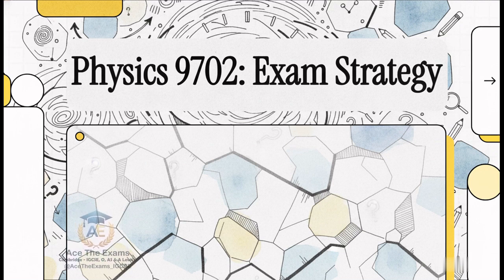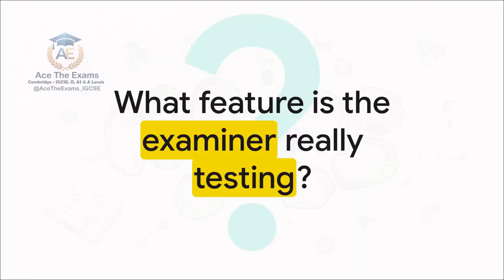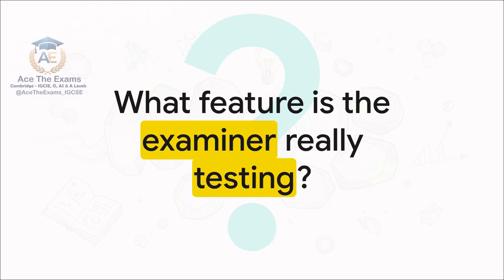So today, we're taking a teacher-style microlesson approach in this explainer to completely conquer polycrystals and grain boundaries, and we're going to target the mark scheme directly. So, let's kick things off with a challenge. When a solid material, let's say an aerospace turbine blade, physically fails or breaks under stress, what microscopic feature is the examiner actually testing your knowledge on?